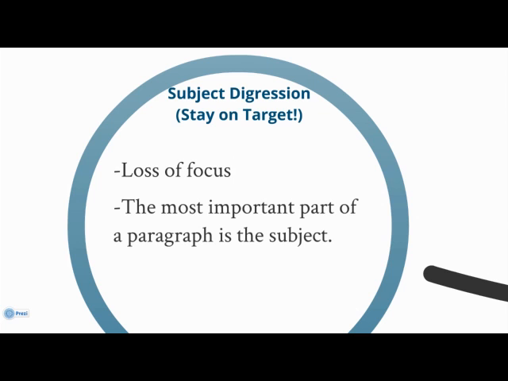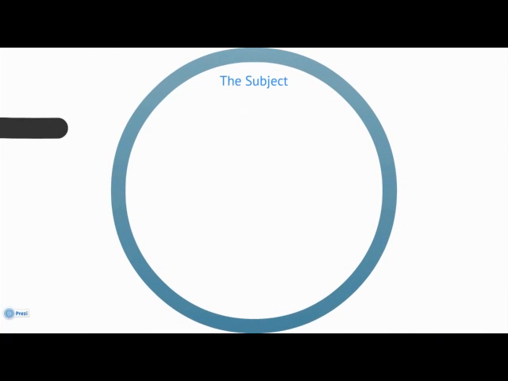The most important part of a paragraph is the subject. The subject of your writing is the person, place, thing, or idea that is acting. To simplify, we will first look at two examples with single sentences. Both sentences have a clear subject. Look at example 1. Bobby threw the ball. In this example, Bobby is the subject because he is the person who is acting.